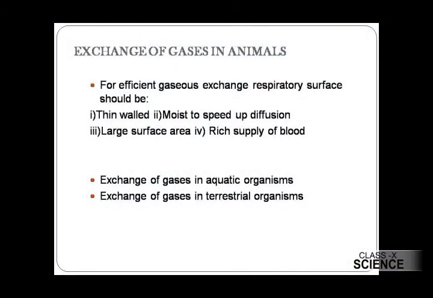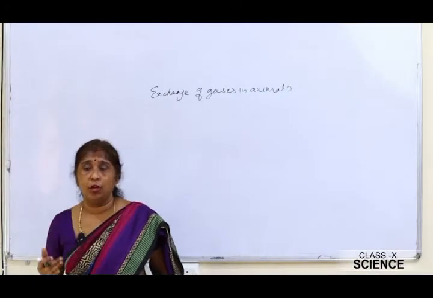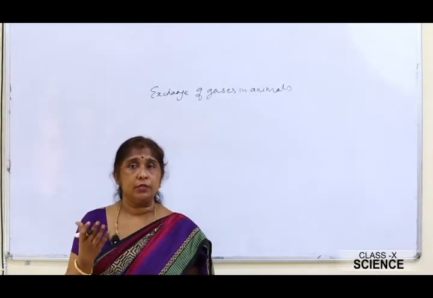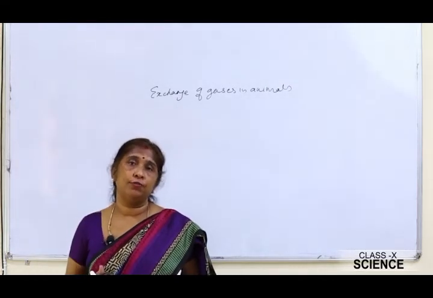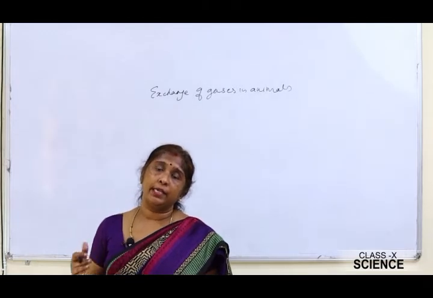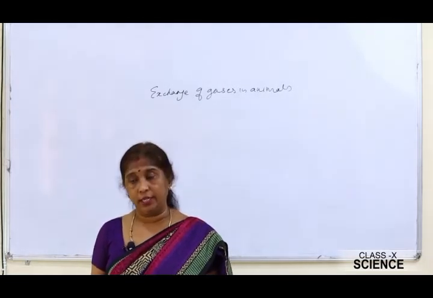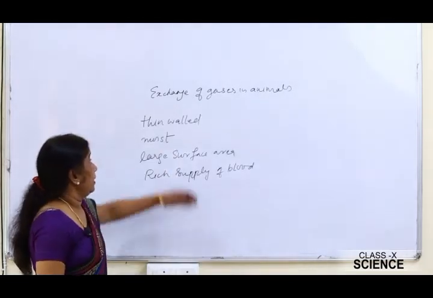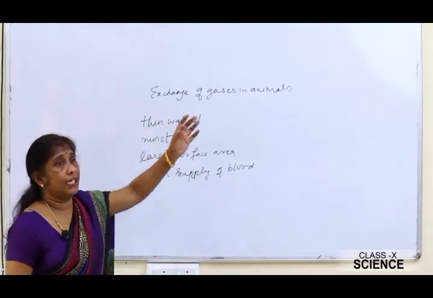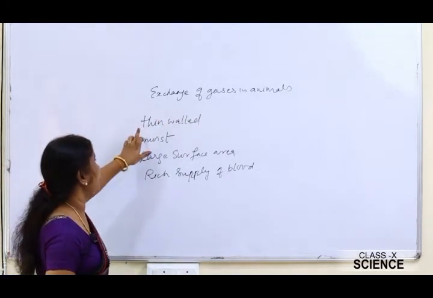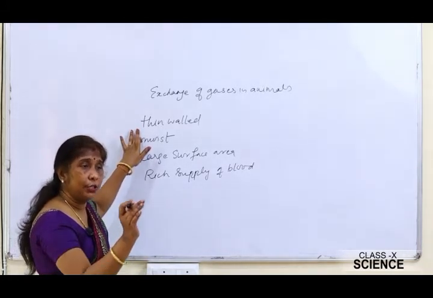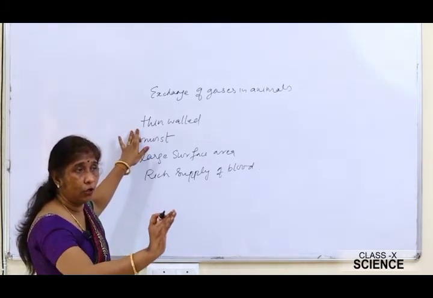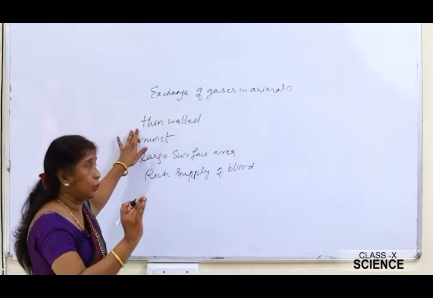Next is the exchange of gases in animals. Animals have evolved different organs for this process, and all these organs work together to form an organ system, which makes up the respiratory system of an organism. For efficient gaseous exchange, the respiratory surface of an organism should be thin-walled and very fine, because the exchange of carbon dioxide and oxygen takes place across the membrane.